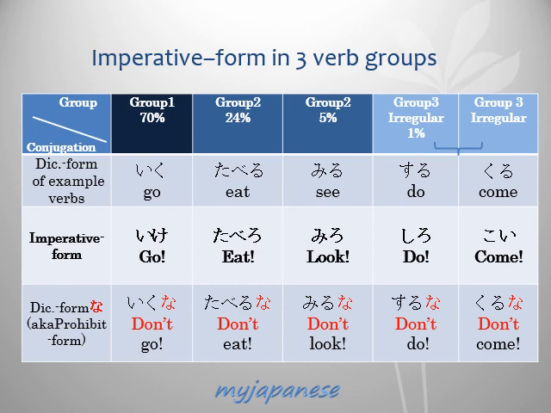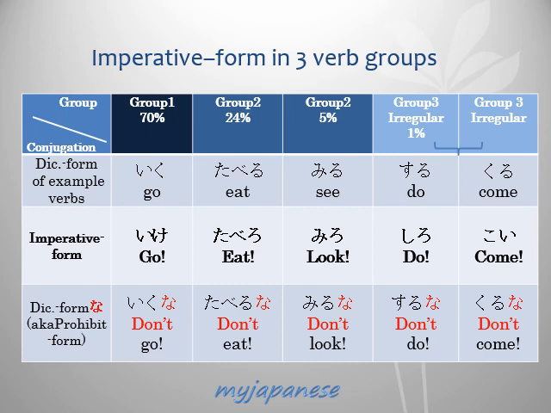When you say 行け, it sounds demanding, like "go" in English. When you demand that someone not do something, we use a combination of dictionary form and na. 行くな means don't go. It is also called prohibit form.